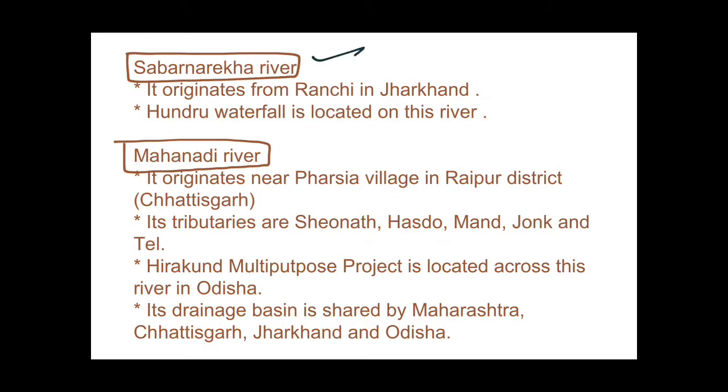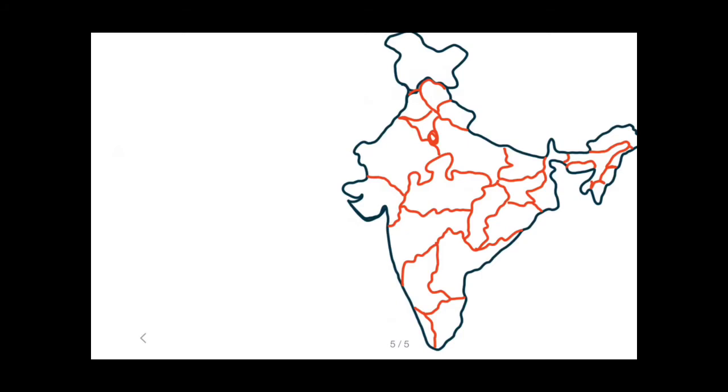The Subarnarekha river originates from Ranchi in Jharkhand. Hundru waterfall is located on this river. I will draw a map and then I will show you how these rivers originate and how they flow into the Bay of Bengal. So this is a map of our lovable India.